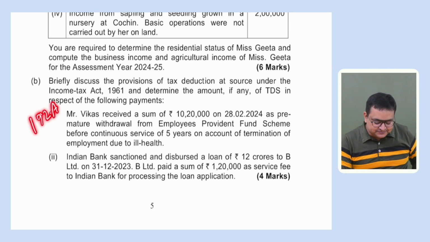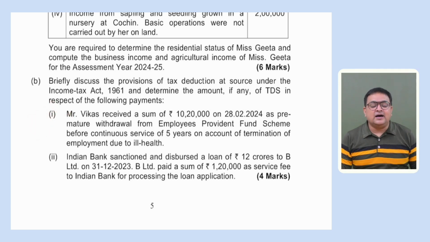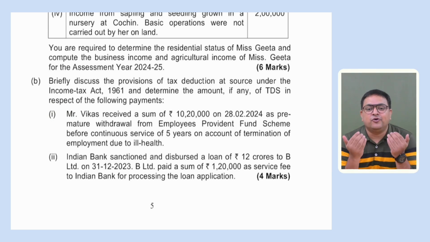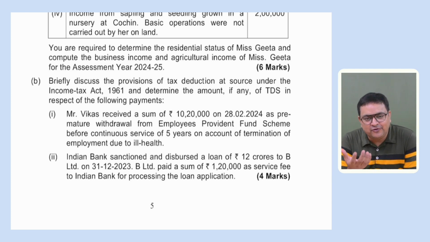192A says, if the assessee is withdrawing from recognized provident fund before the continuous service of 5 years, that we call premature withdrawal. So if the assessee is withdrawing the amount before 5 years, then this amount on maturity becomes taxable and TDS provisions will be applicable.